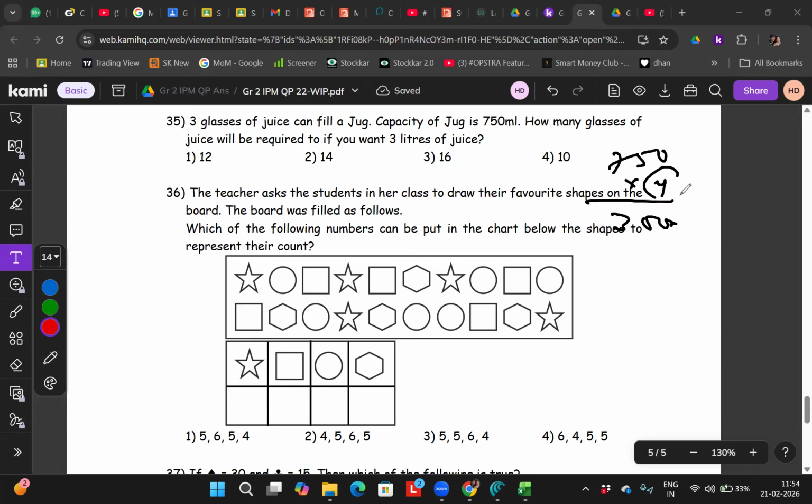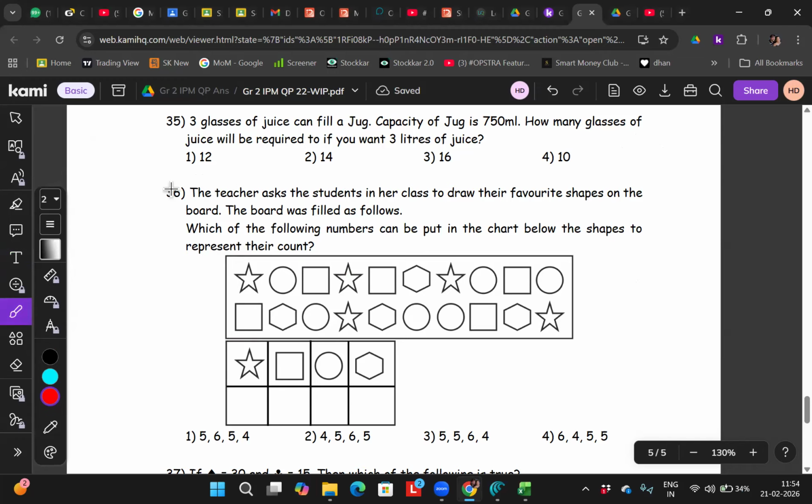So you require 4 jugs, and each jug will have 3 glasses. So कितना glasses लगेगा? 9? 12. अरे यार. Correct? और 9 तो आंसर भी नहीं है. 9 is not there in the answer also.